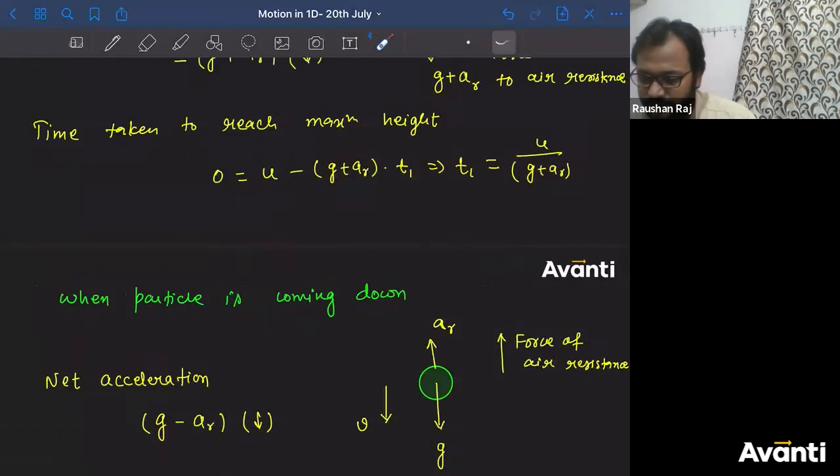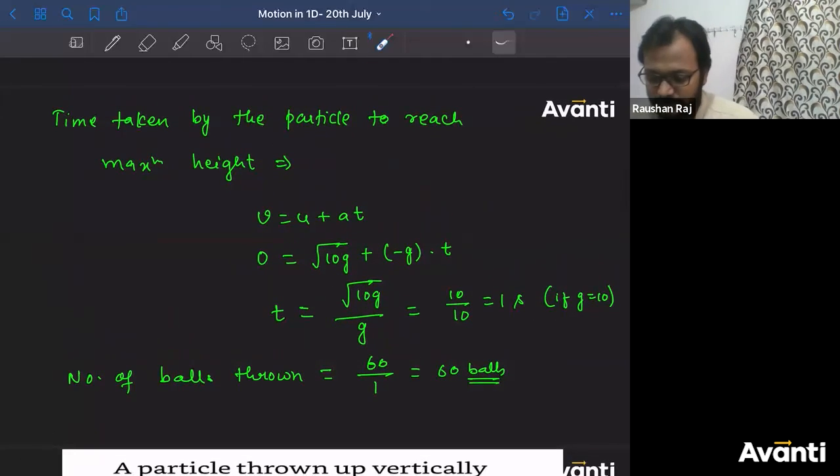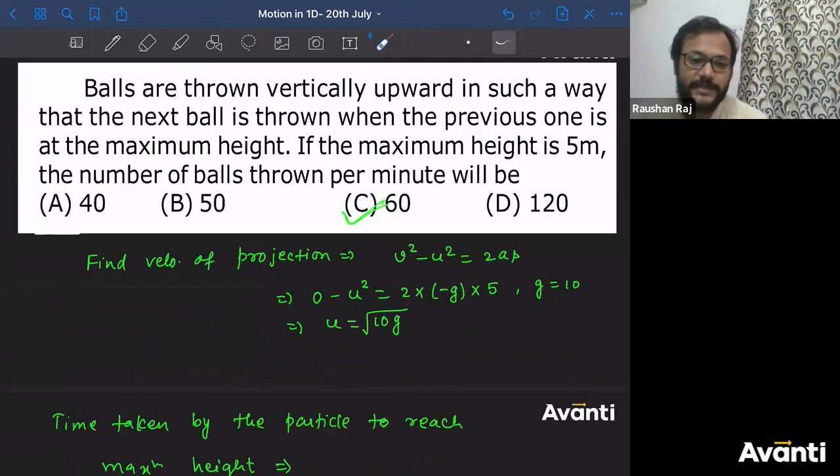If you'll ask me, sir, what about the last case? In this case, you have considered g as 10. Yeah, here also I should have considered 9.8. But since I was getting some kind of approximation, simplicity, I have considered g as 10. In this question, it should be given to you that g has to be considered 10.